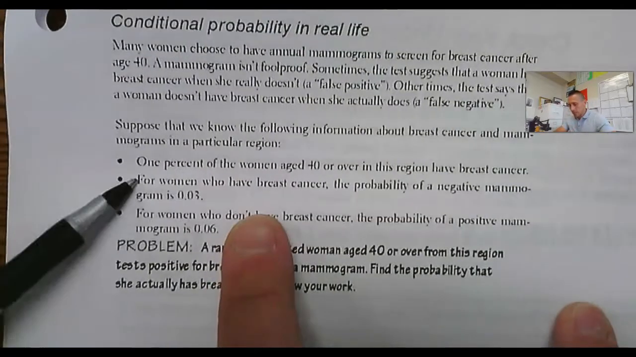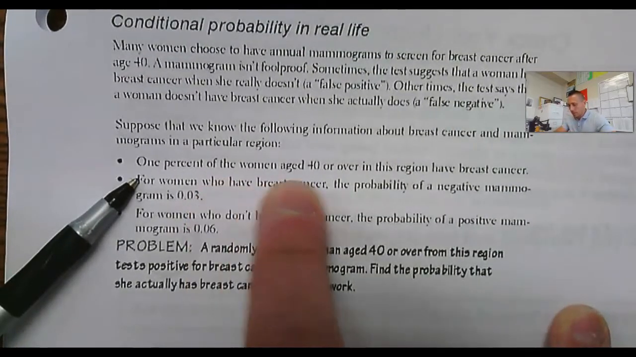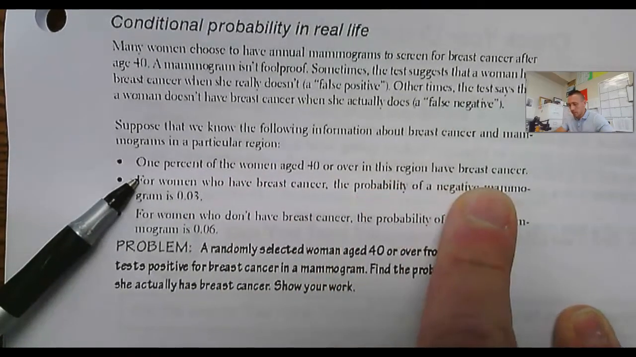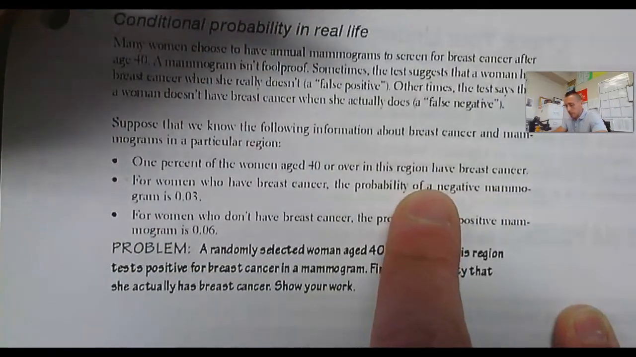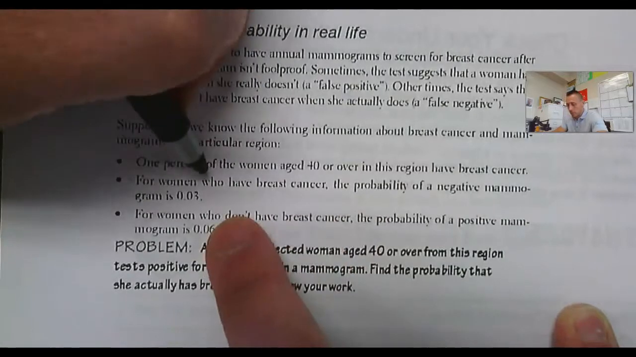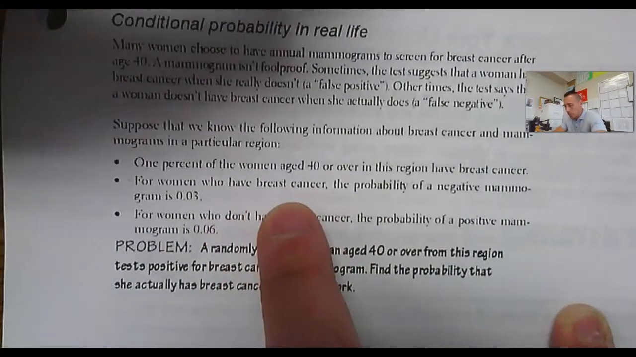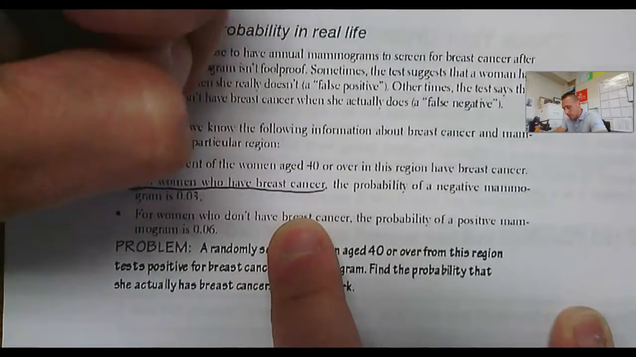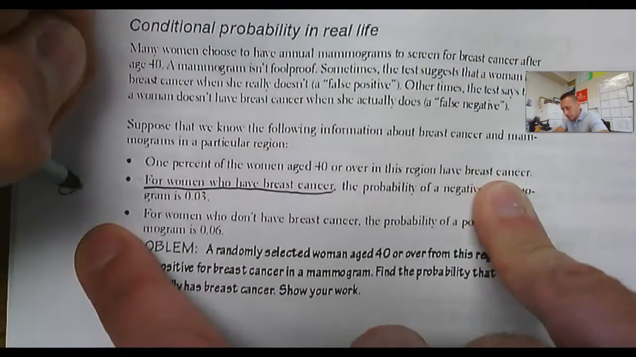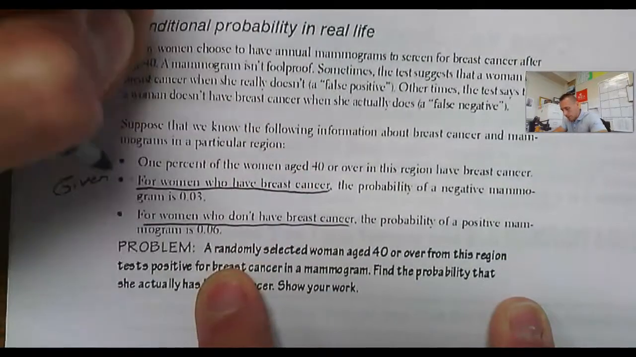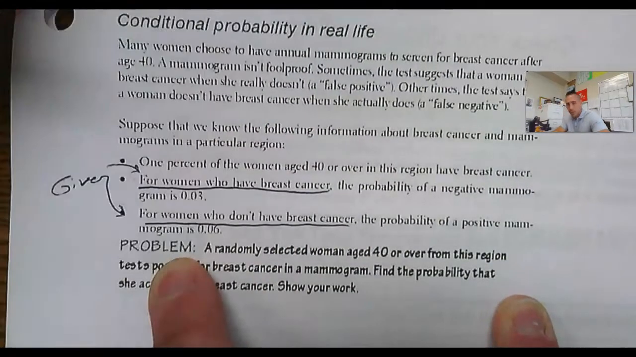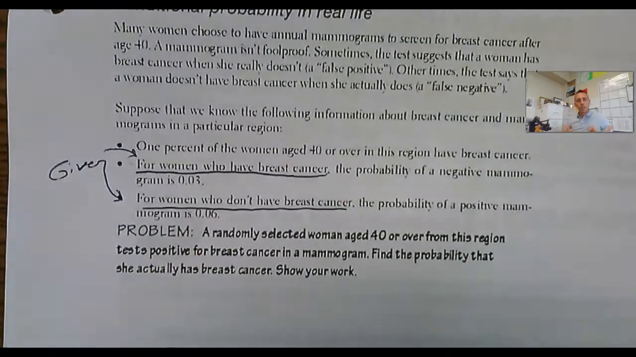So say we have this information. 1% of women over age 40 have breast cancer. So the probability of somebody having breast cancer among women over 40 is 1%. For women who have breast cancer, this is given. And this is going to be key. For women who don't have breast cancer, that is also given. These are going to be conditional probabilities.